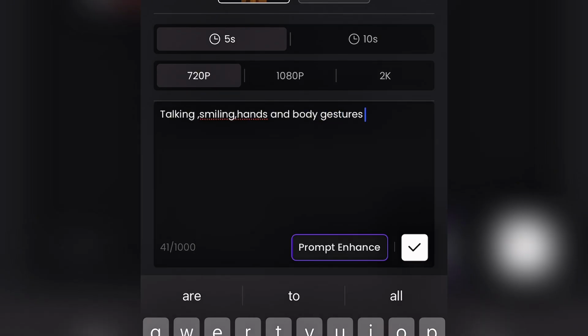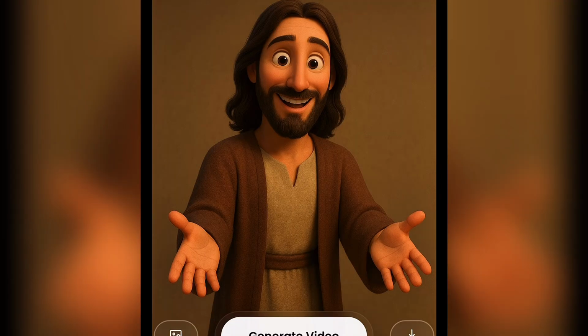If you want your image to be smiling, type in smiling. If you want it to be crying or dancing, anything you want, type it in. If you want the image to fall down or jump up, just type it here. So I want my image to be talking, smiling, then hands and body gestures. You tick on this place and that is it.